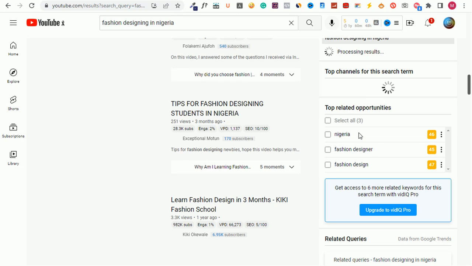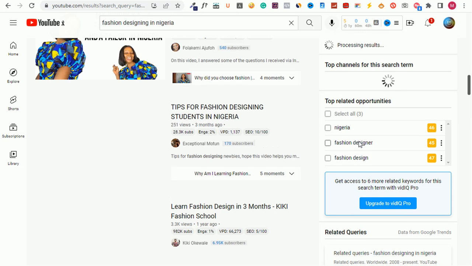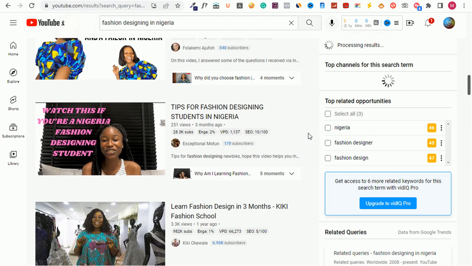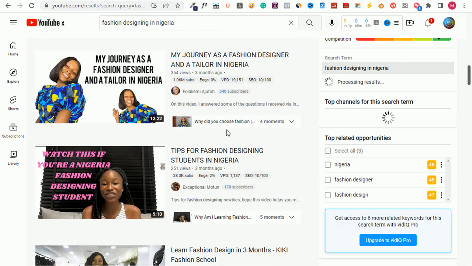As you can see, it says fashion design. So if you're able to create content, let's say you are good in fashion design, if you can create content about fashion design using these keywords or key terms here, you are very much likely to get a good amount of subscribers and be able to make money from YouTube.